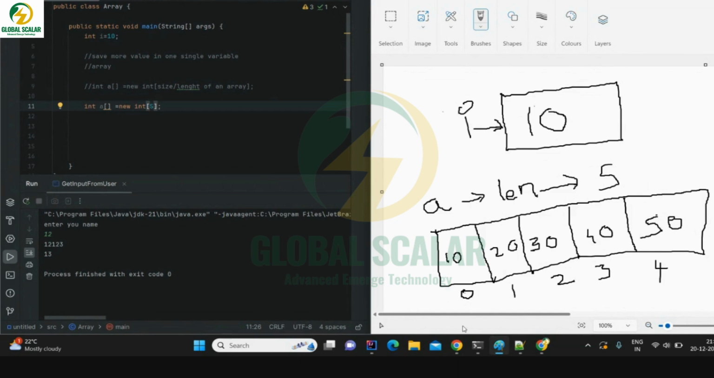Now what happened? What is the difference between array and normal integer? So this is an integer. This is just int. But what is this? Int of type array. So this is the array. So you're getting it. What is the difference between an integer and an array now?